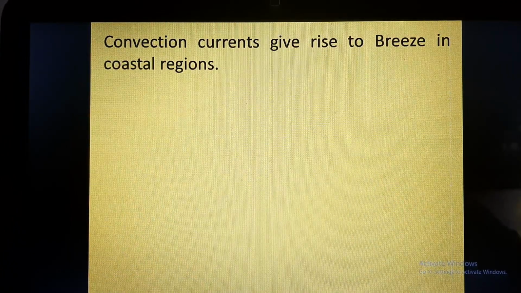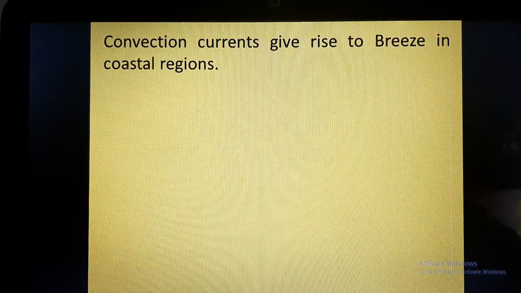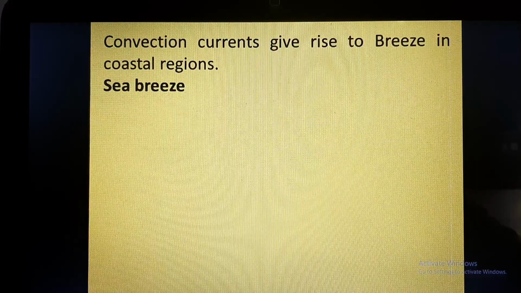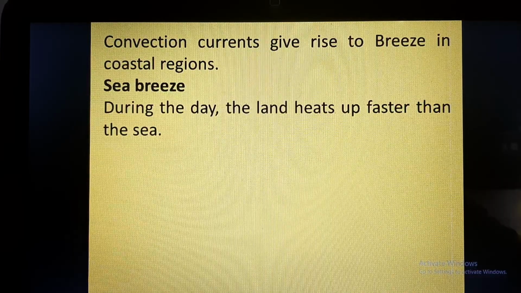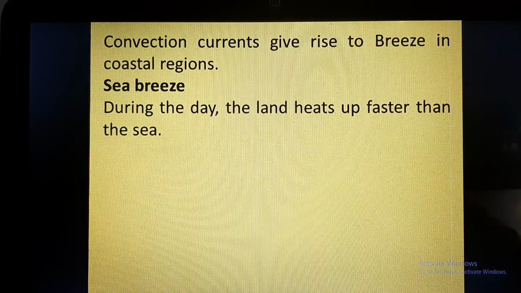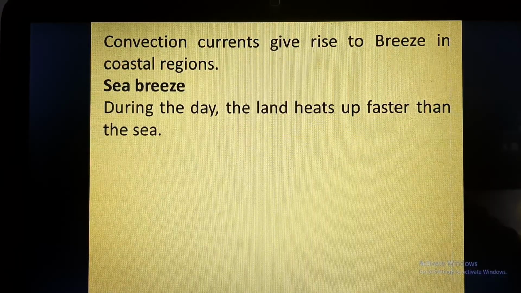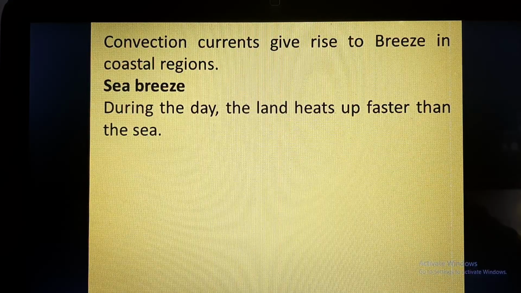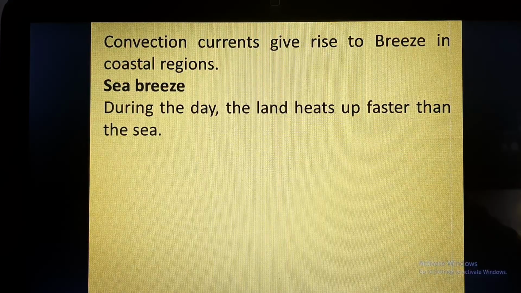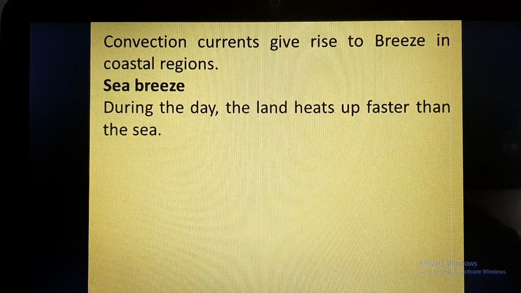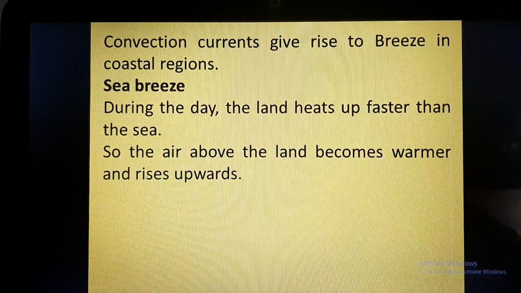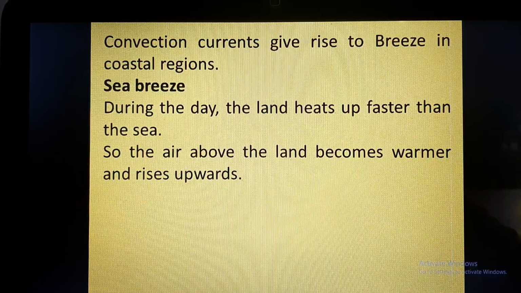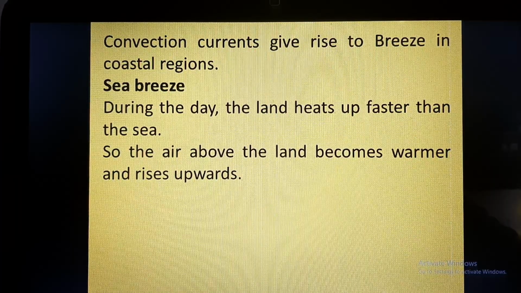Convection currents also give rise to breeze in coastal regions. We have discussed sea breeze in the previous chapter of weather and climate. During the day the land heats up faster than the sea. So what is the condition during the day? The land is hotter than the sea. Since the land is hotter, the air above the land becomes warmer as compared to the air above the sea.